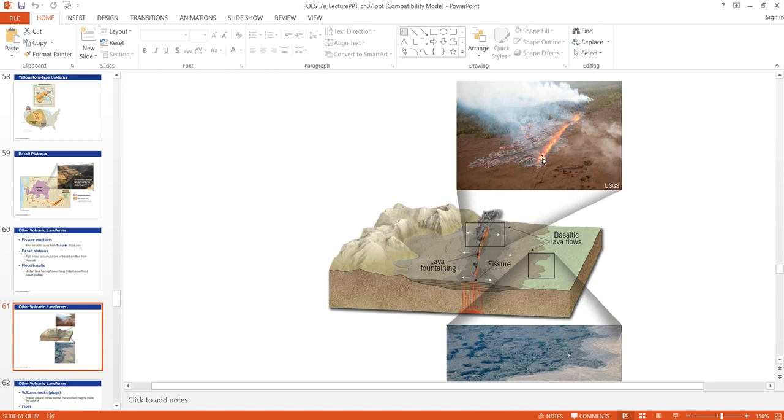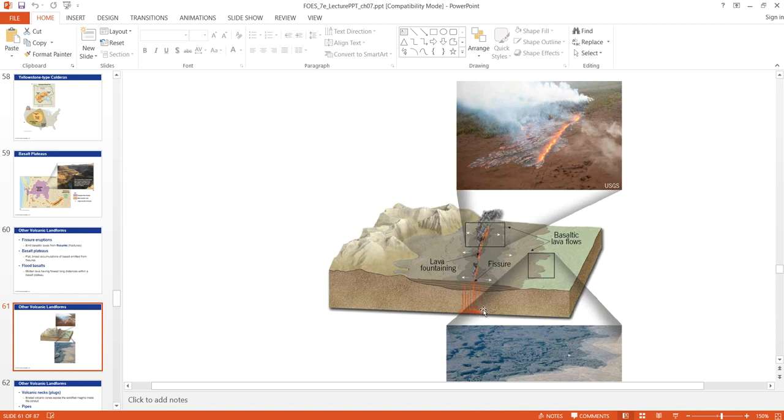So this is one example here in this photograph. It looks like a narrow fracture, a line of fracture or fissures running through the crust, and this is like an opening which allows the magma to come out on the surface and then just simply flow on the surrounding landscape like a river.